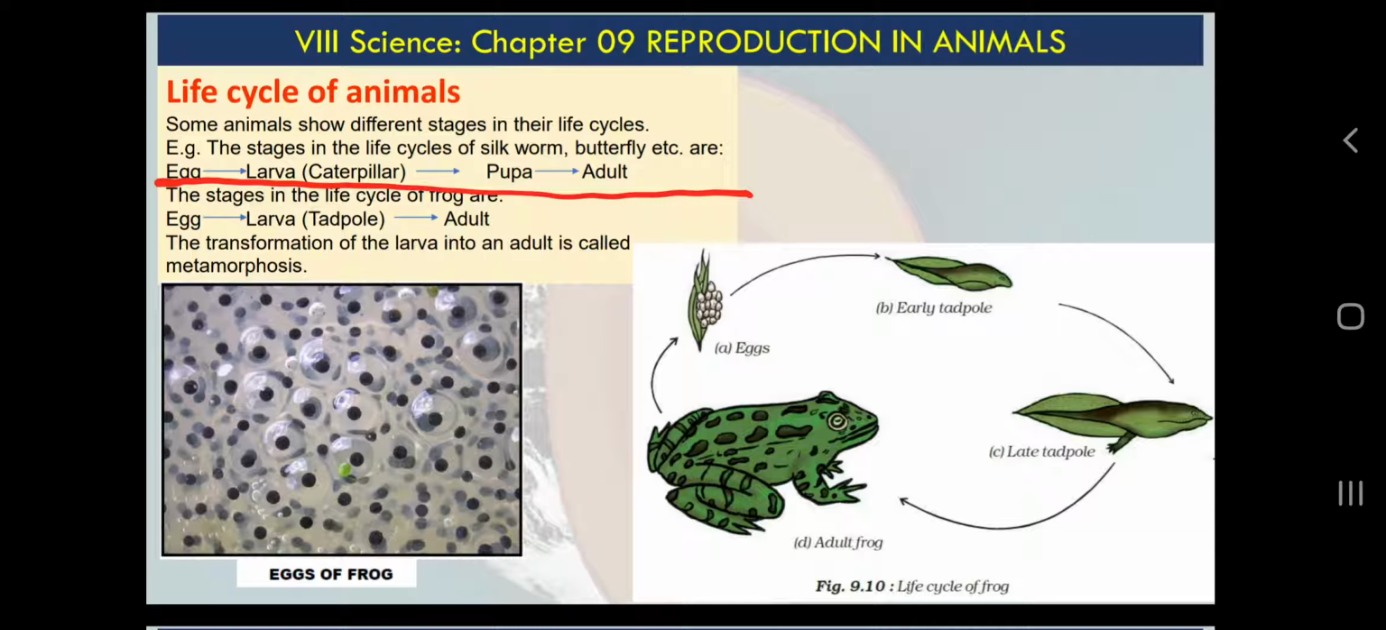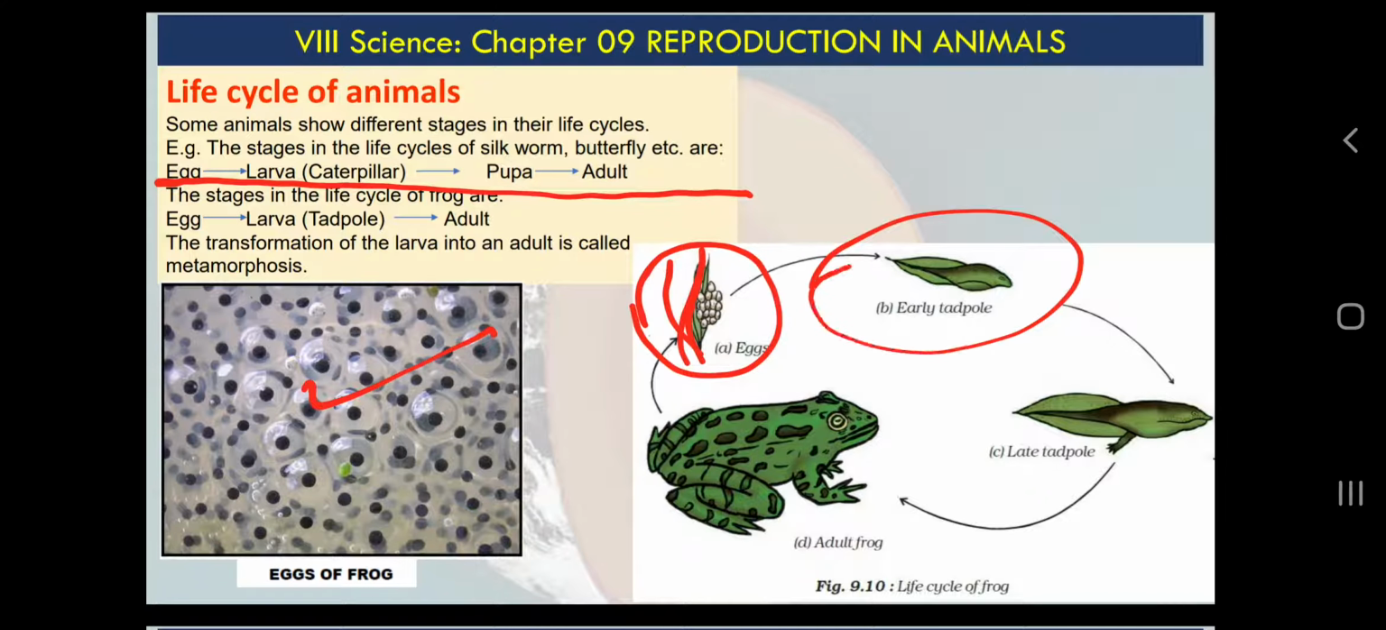These are eggs of frog, a very clear image. As we all know, in frogs we see external fertilization. Here there is some vegetation in the water, and there we see these eggs. Then they get fertilized externally and develop into tadpoles.